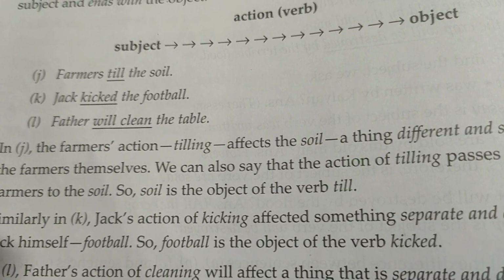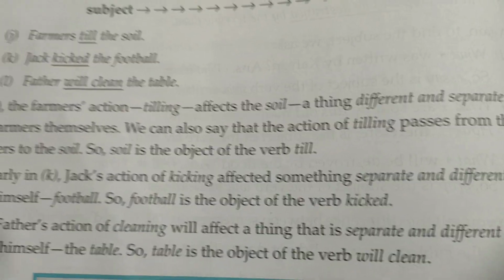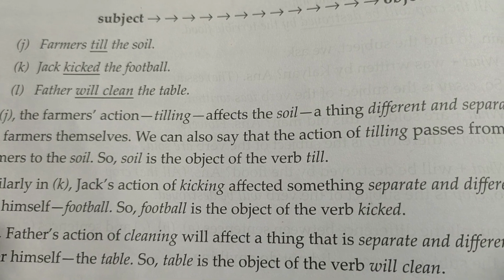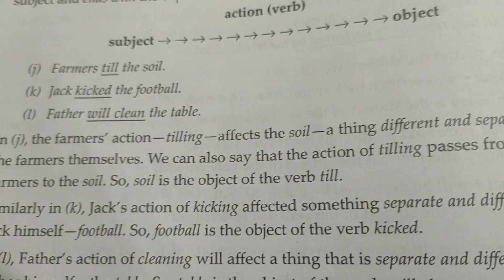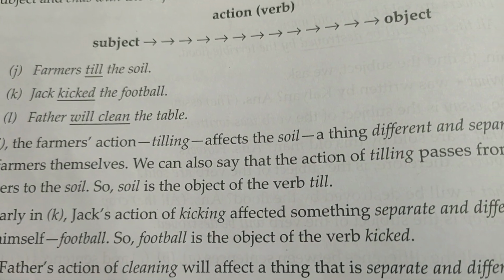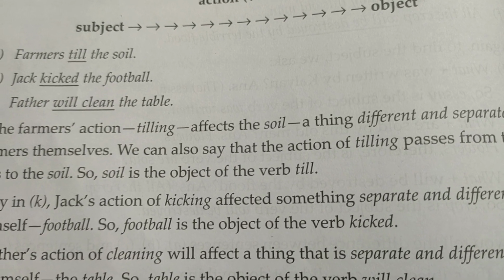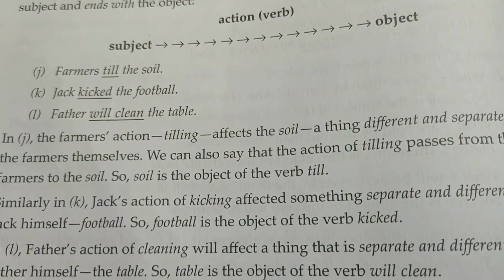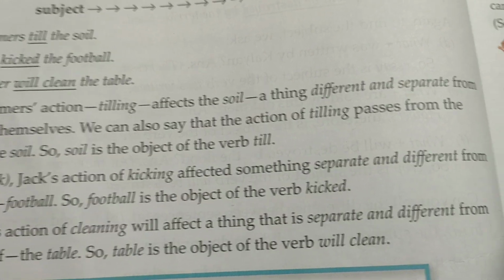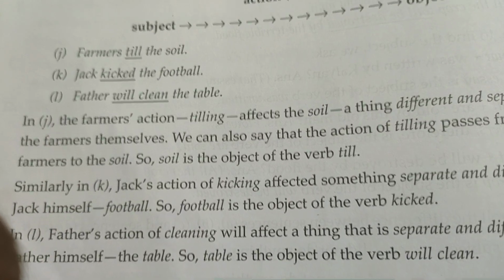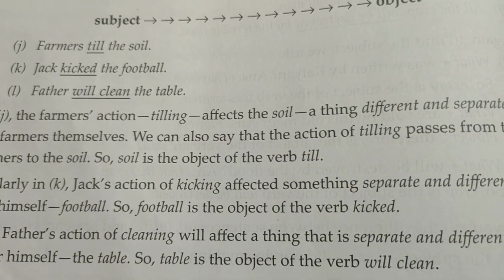So in the first example, the farmer's action of tilling affects the soil, a thing different and separate from the farmer themselves. The farmer and the soil are totally different. So we can also say that the action of tilling passes from the farmers to the soil. So soil is the object of the verb till. Which is the object? Soil, because something was done to the soil by the farmer. Similarly, in the second, Jack's action of kicking affected something separate and different from Jack himself. What was that? The football. So football is the object of the verb kick.